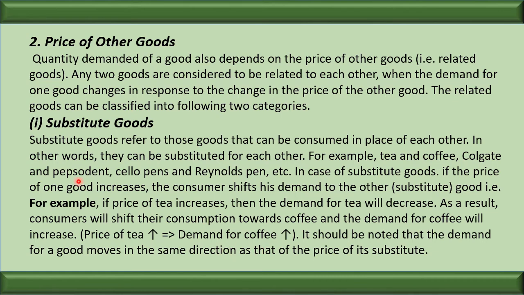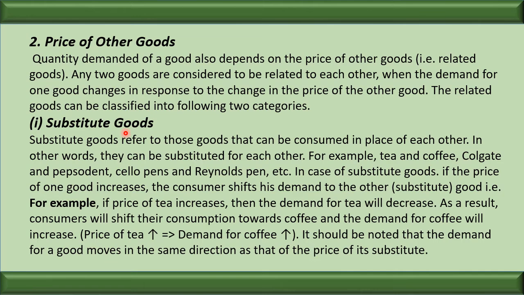Remember one thing, in the case of the substitute goods, between the price of the substitute good and the demand of the main good, there is a direct relationship. What it means? It means when the price of the substitute good is increasing, the demand of the main good also starts increasing. How?